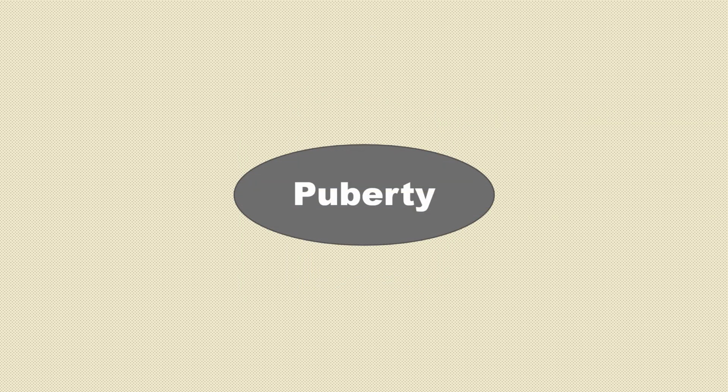Puberty. Puberty is when the reproductive system in both male and female becomes functional and increases in size, with sex hormone production resulting in puberty. The phenomenon tends to start earlier in females than males.